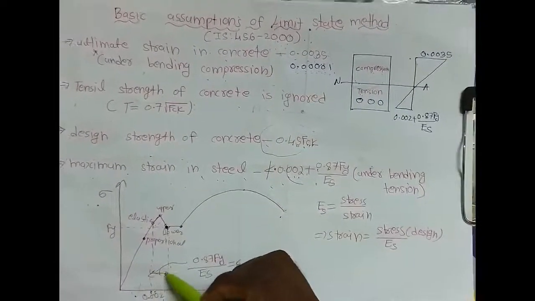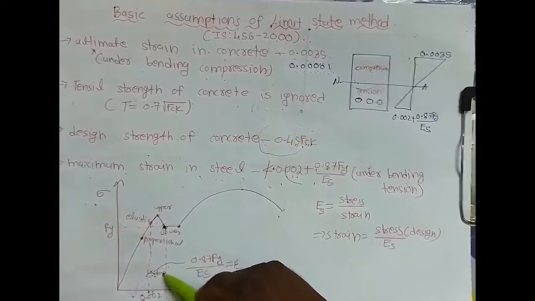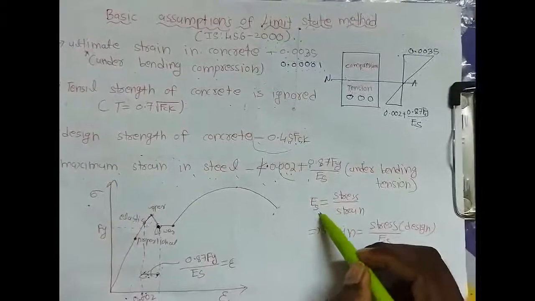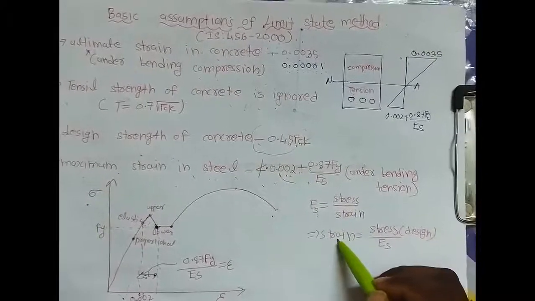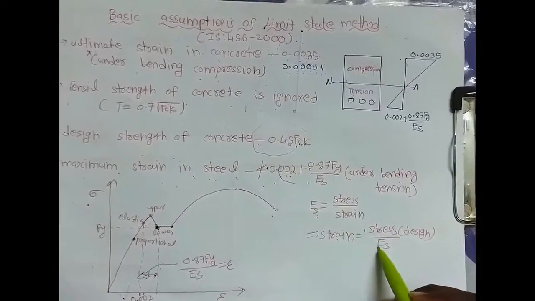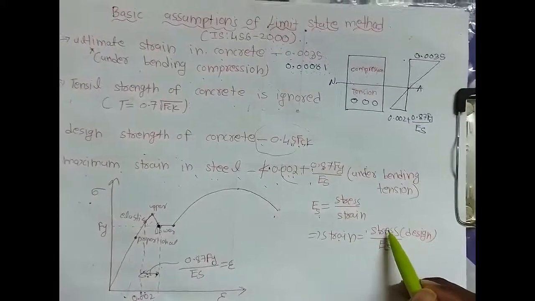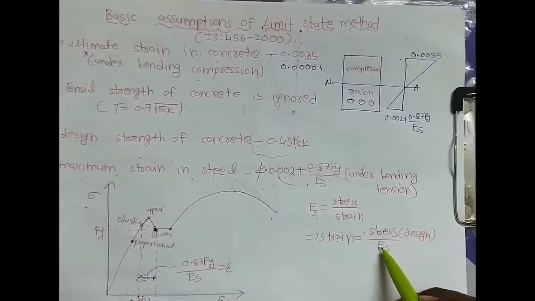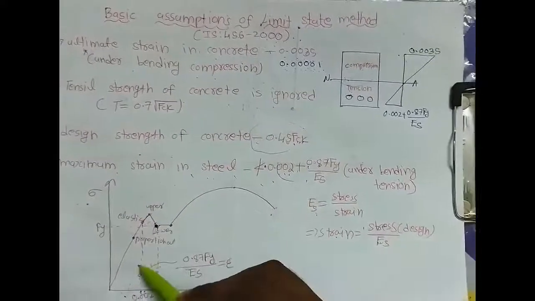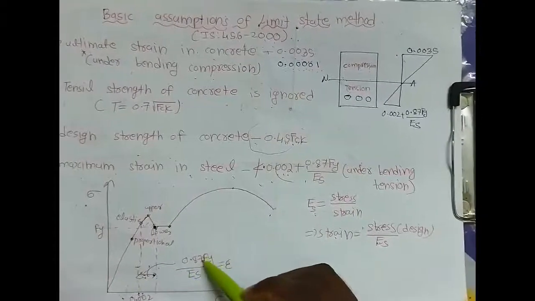So how will we get this strain? Actually, Young's modulus is equal to stress by strain. So strain is equal to stress by Young's modulus. Here the stress is the design strength of the steel, that is 0.87 fy. Here Es is the Young's modulus of steel. So in this portion we get the strain as 0.87 fy by Es.